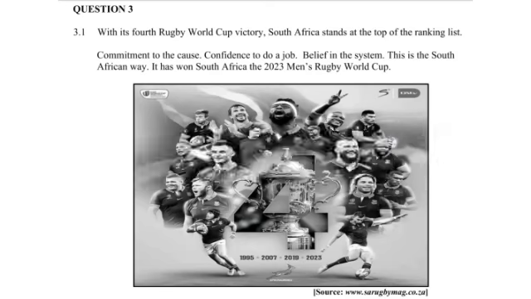And now we are going to move on to question 3 of our question paper, and it's dealing with data handling as our topic. In 3.1, it says, with its fourth Rugby World Cup victory, South Africa stands at the top of the ranking list. Commitment to the cause, confidence to the job, belief in the system. This is the South African way. It has won South Africa the 2023 Men's Rugby World Cup. So we are seeing a poster of the 2023 Men's Rugby World Cup.